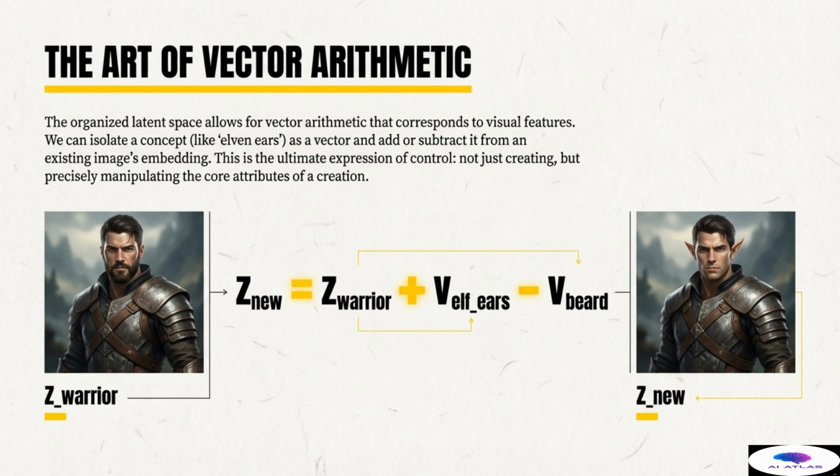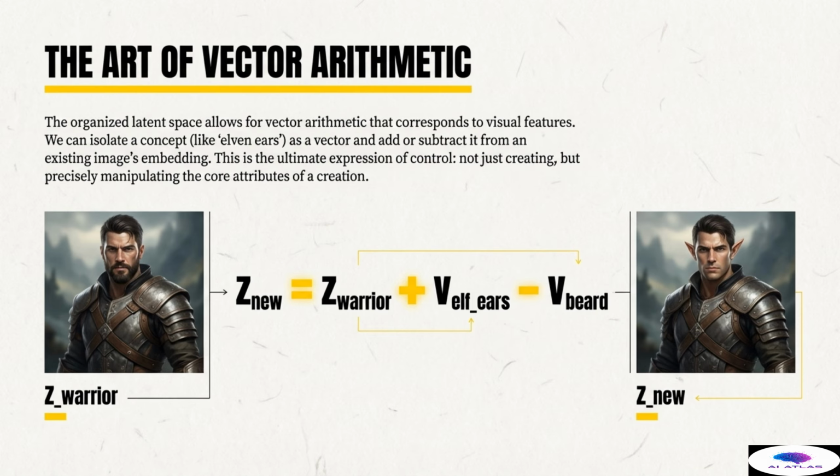The organized and continuous latent space of the VAE allows for another astonishing capability: the art of vector arithmetic. This means that concepts and visual features, such as beard or elven ears or female, can be isolated as vectors within the latent space and then added or subtracted to existing image embeddings. This is the ultimate expression of control over creation.